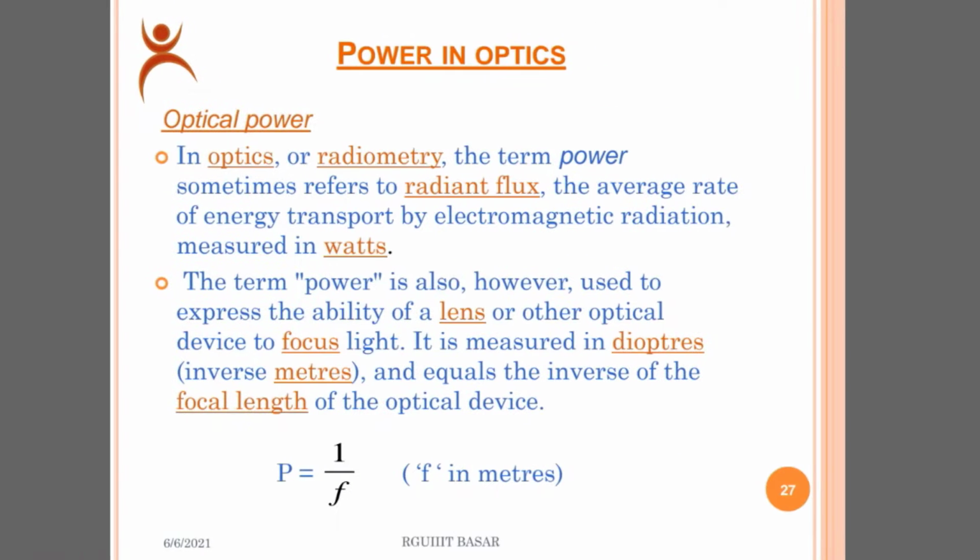Then go to understand power in optics. Optical power. In optics or radiometry, the term power, sometimes referred to as radiant flux, is the average rate of energy transport by electromagnetic radiation, measured in watts. The term power is also, however, used to express the ability of a lens or other optical device to focus light. It is measured in diopters, inverse meters, and equals the inverse of the focal length of the optical device. In optics, power is given by P equal to 1 by f, or inverse of the focal length f in meters.